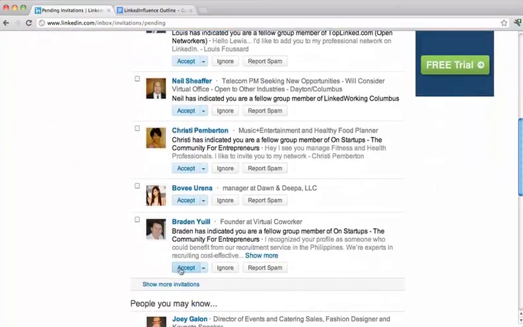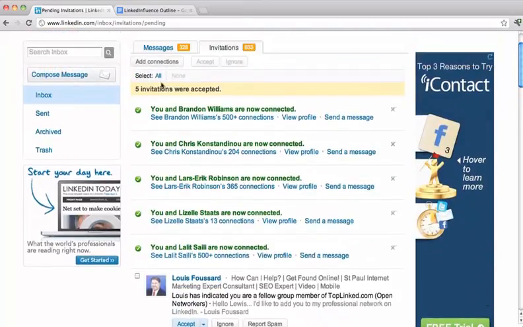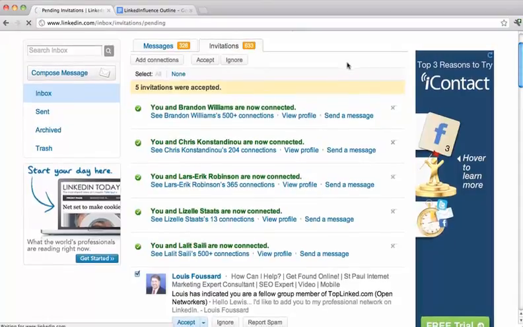I can do select all, I can do show more invitations. And I can come back up here, click select all, and just click accept again. Just got to add all those individuals. I usually like to reply to people that send me a personalized message, but when you've got 633, I just got to make sure I accept them all and get through them as fast as possible, or else it'll just take me hours and hours of time.